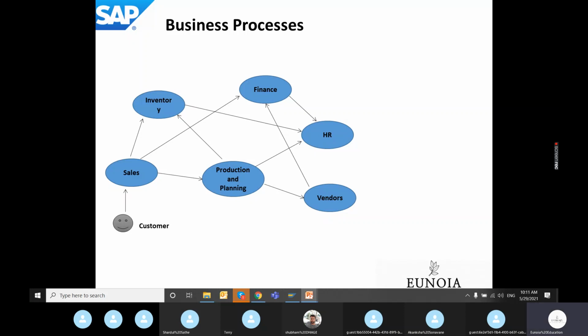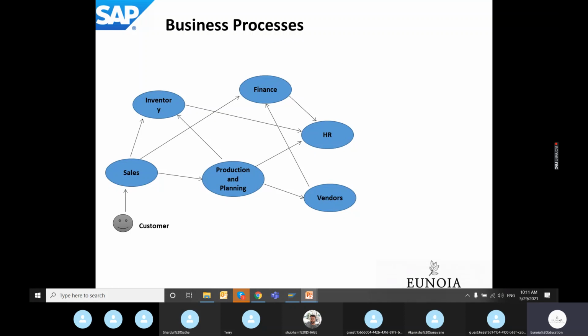So if fewer workers are available, the production and planning department needs to contact the HR department to get the required workers on payroll to get the work done and deliver the bed to the customer.